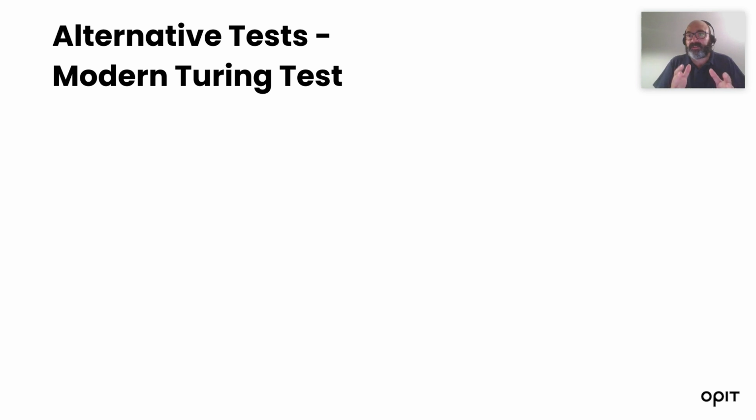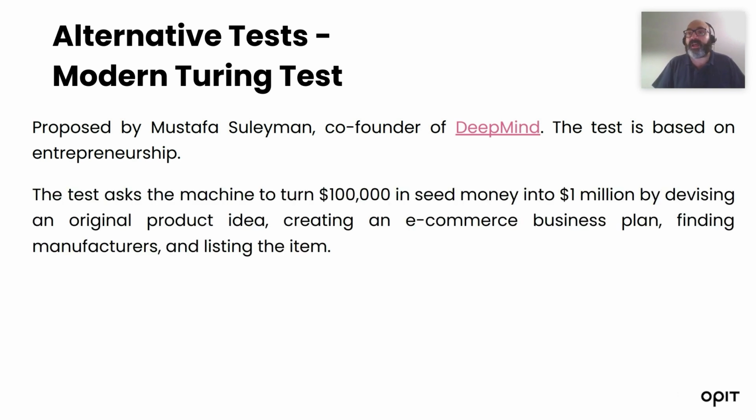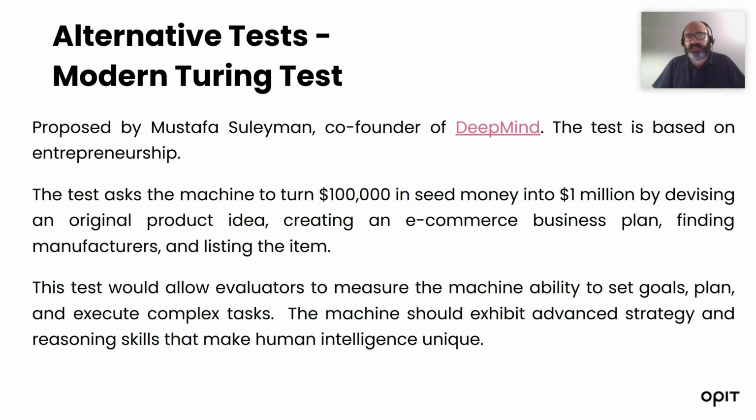Another alternative test that has been proposed very recently is the modern Turing test. The modern Turing test was proposed by Mustafa Suleyman, the co-founder of DeepMind, and the test is based on entrepreneurship. Actually, the test would ask the machine to turn $100,000 in seed money into $1 million by creating a business plan, especially creating an e-commerce business plan, finding a manufacturer, listing all the items. And actually, this test will allow the evaluator to measure the machine's ability to set a goal, to create a plan, and to actually execute the plan.